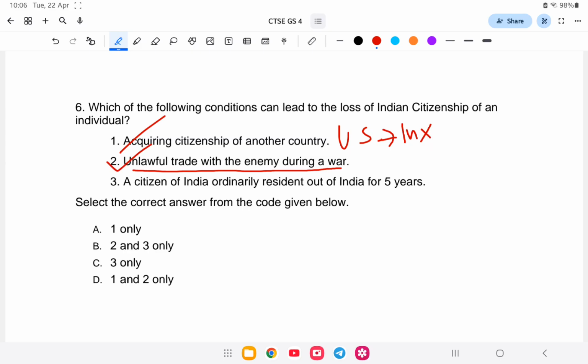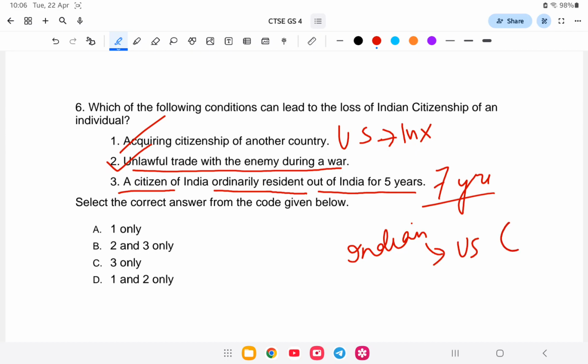So two is correct. A citizen of India ordinarily resident out of India for 7 years. For example, an Indian citizen is living in the United States for 7 years. So after 7 years you have to come back to India. You cannot stay more than 7 years. So the answer is what? Option number 1 and 2, that is D is the correct answer. Let us study in detail about this.